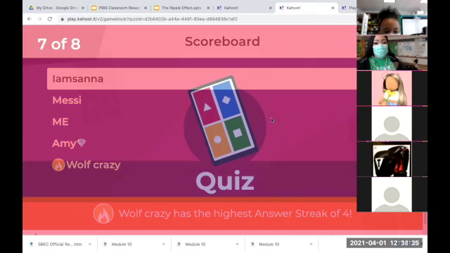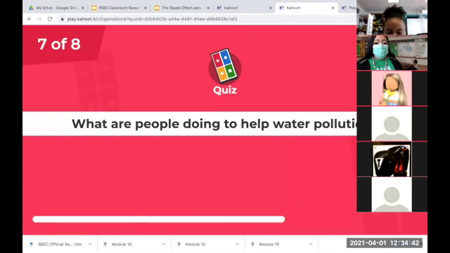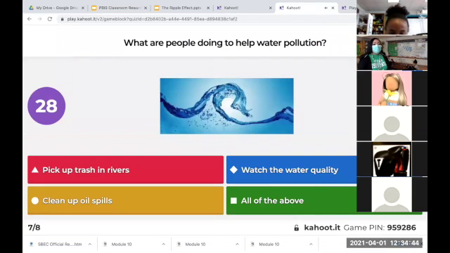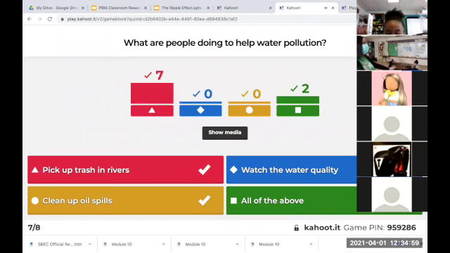All right, here we go. Two more questions. What are people doing to help water pollution? Red, pick up trash in rivers. Blue, watch the water quality. Yellow, clean up oil spills. Green, all of the above. All of the answers are correct. It was all of them.